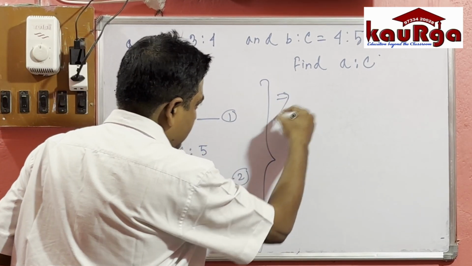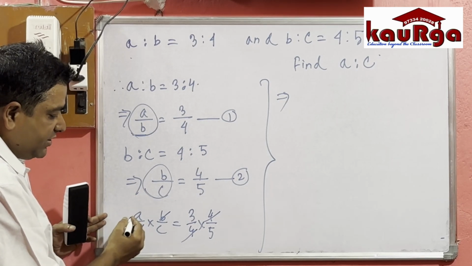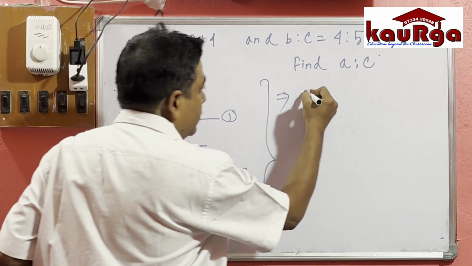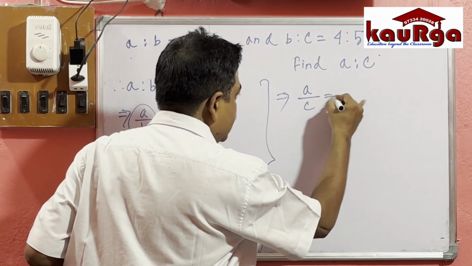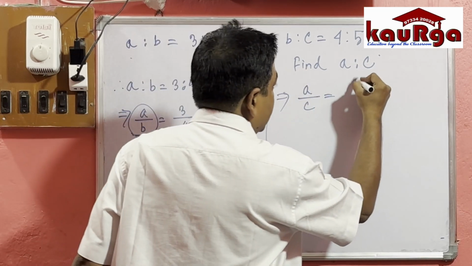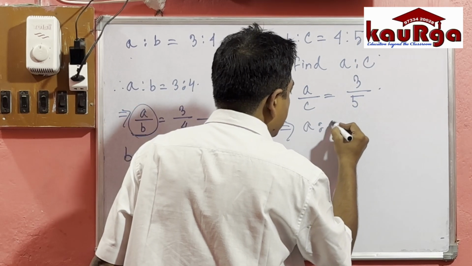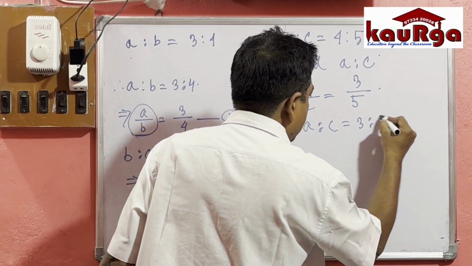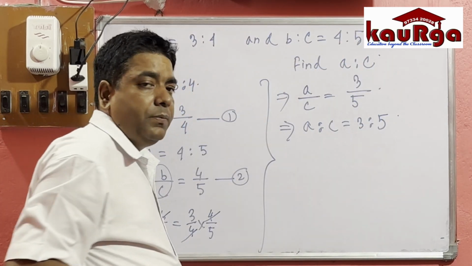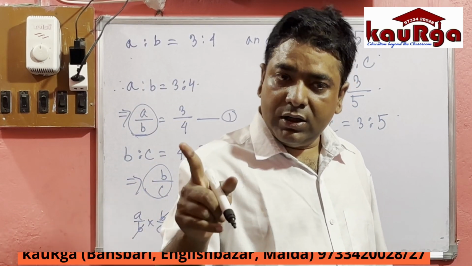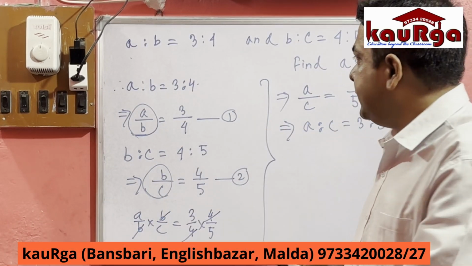Here in the upper part, what is remaining? A. And in the denominator? C. So A by C is equal to 3 by 5, which implies A is to C equal to 3 is to 5. Understood this one? Yes, sir. Everyone understood? Okay.